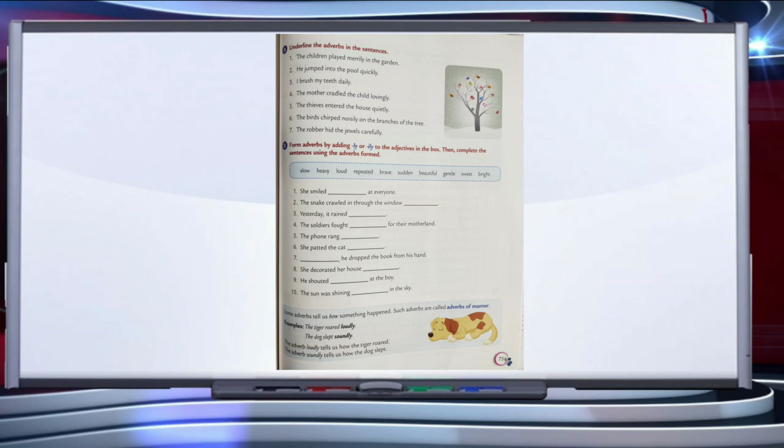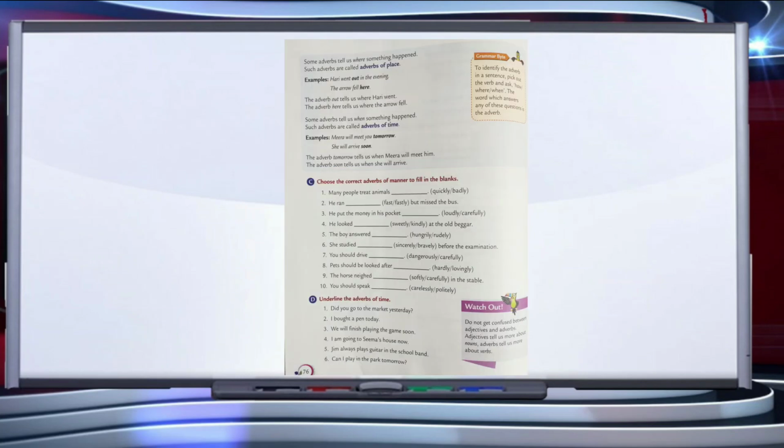Some adverbs tell us where something happened. Such adverbs are called adverbs of place. For example, Hari went out in the evening. The arrow fell here. The adverb out tells us where Hari went. The adverb here tells us where the arrow fell. So in both of the sentences, these are adverbs of place.